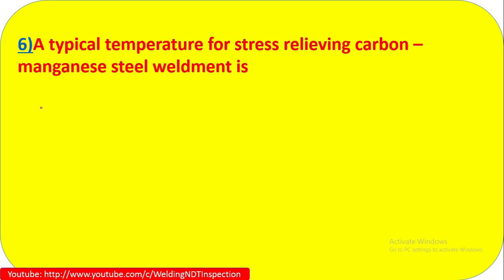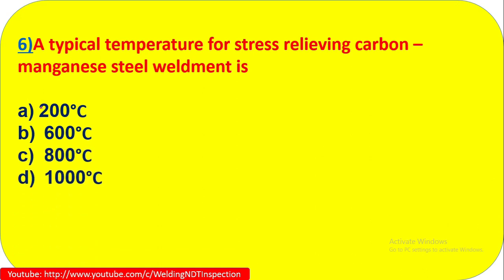Question number 6. A typical temperature for stress relieving carbon manganese steel weldment is. So what is the typical stress relieving temperature for carbon manganese steel weldment? 200 degree, 600 degree, 800 degree and 1000 degree centigrade. Which one is the correct?